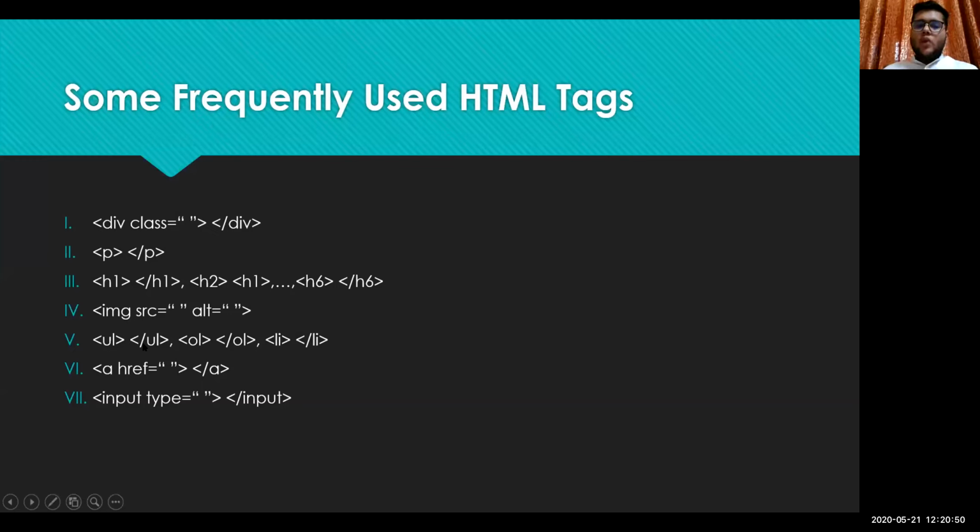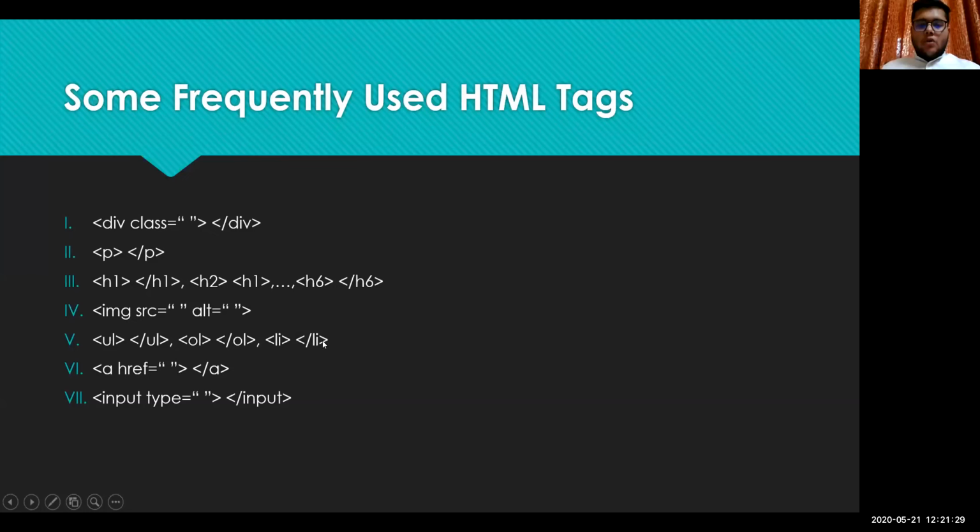Then we have UL and OL. UL stands for unordered list and OL stands for ordered list. In an unordered list, there is no order, so we can use bullets and stars, etc. In an ordered list, we have a particular order, so we have to follow a sequence. We can give them numbers like 1, 2, 3, or A, B, C, D, etc. We will see this in some time.